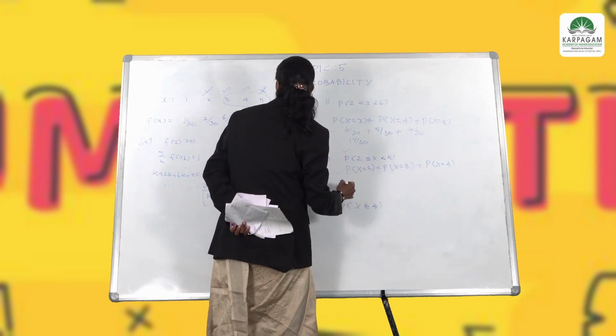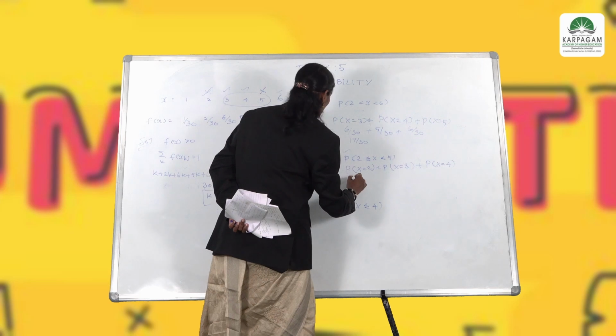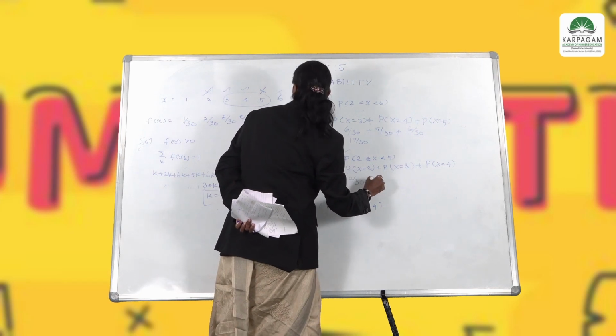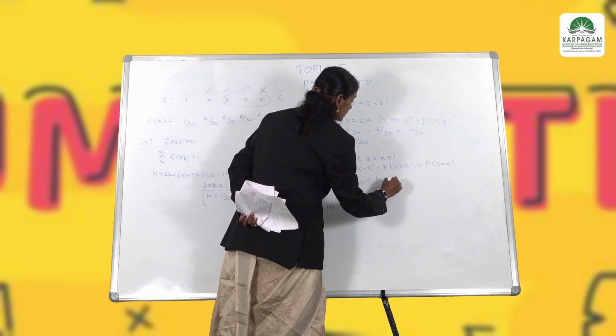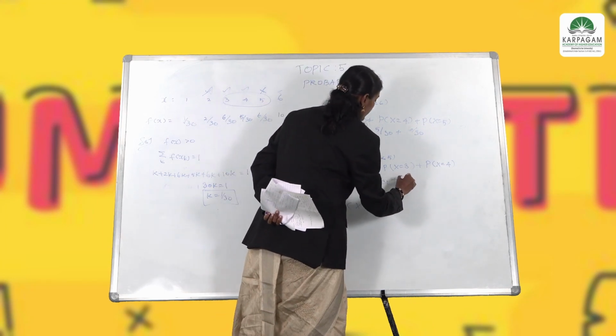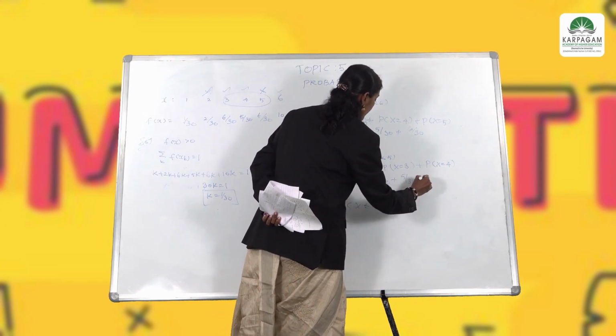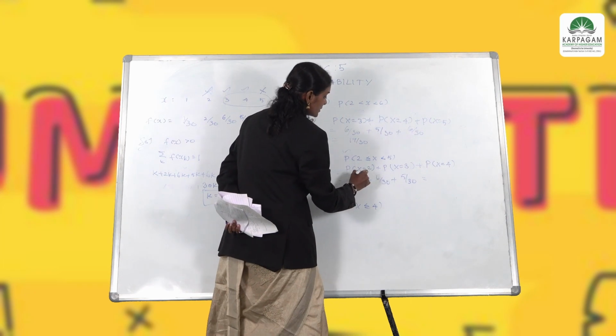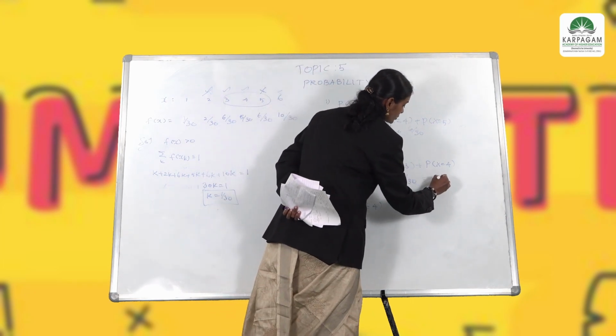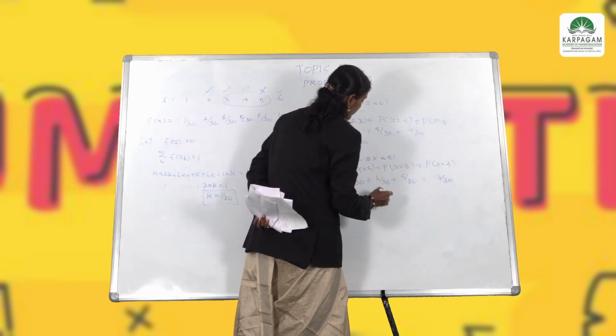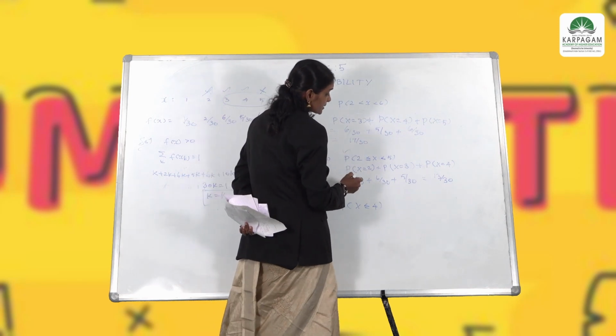Now take the values and add them. P of x equal to 2 is 2 by 30, then for 3 it is 6 by 30, then for 4 it is 5 by 30. Now add: 6 plus 2 is 8, 8 plus 5 is 13, so 13 by 30. This is the probability of 2 less than or equal to x less than 5.